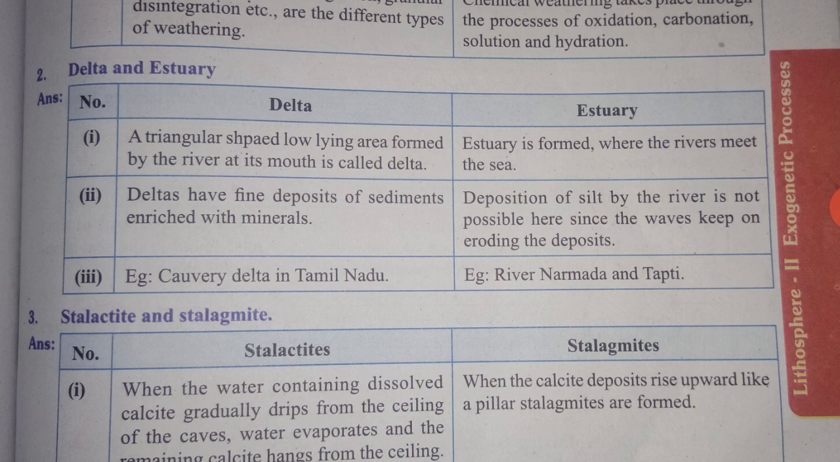Second question, delta and estuary. First point here, a triangular shaped low-lying area formed by the river at its mouth is called a delta. An estuary is formed where the rivers meet the sea. Deltas have fine deposits of sediments enriched with minerals. In an estuary, deposition of silt by the river is not possible since the waves keep on eroding the deposits. Delta example is the Kaveri Delta in Tamil Nadu. Estuary examples are the rivers Narmada and Tapi.